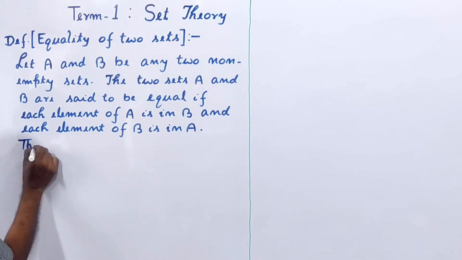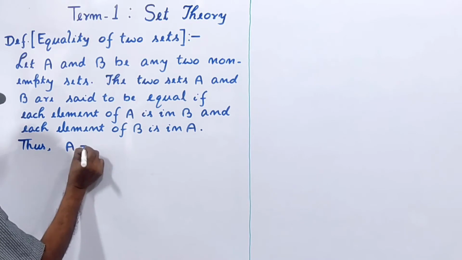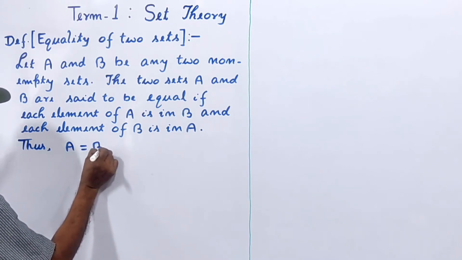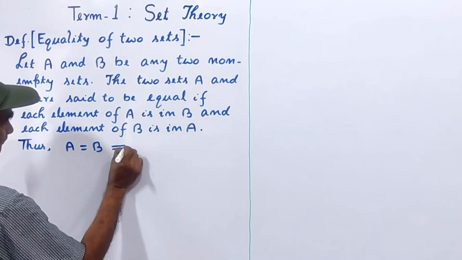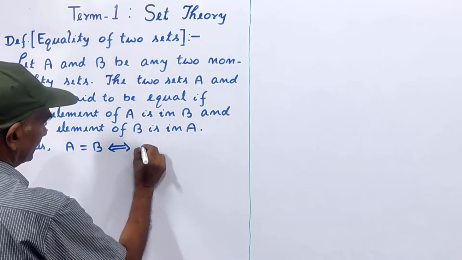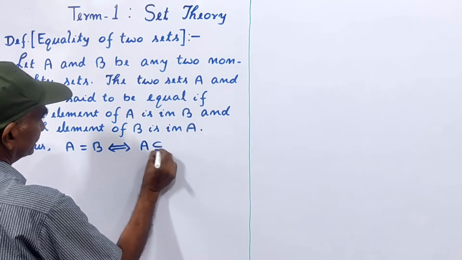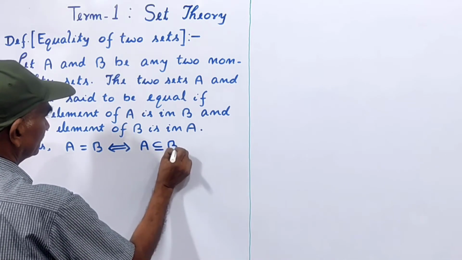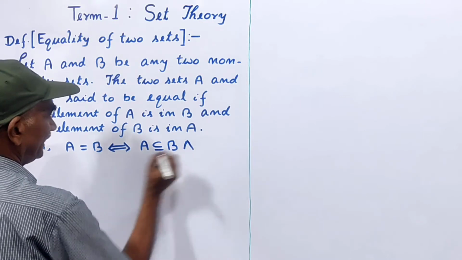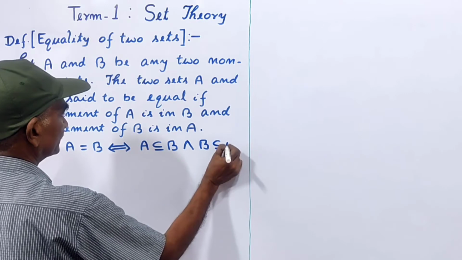Thus, A is equal to B if and only if A is a subset of B and B is a subset of A.